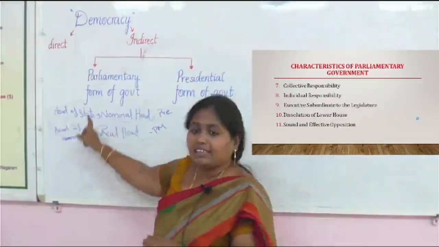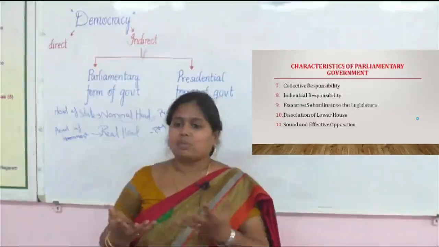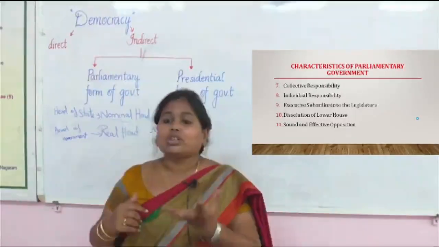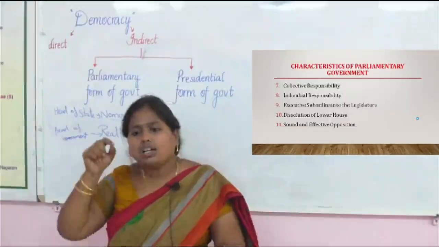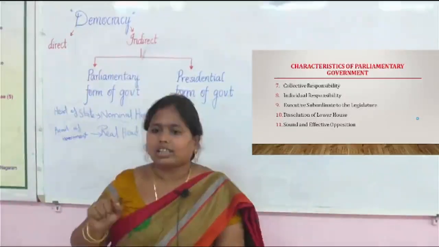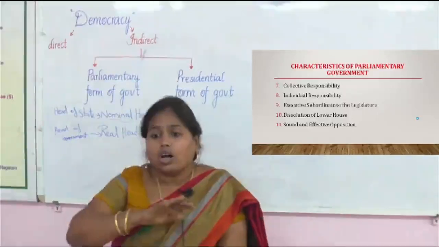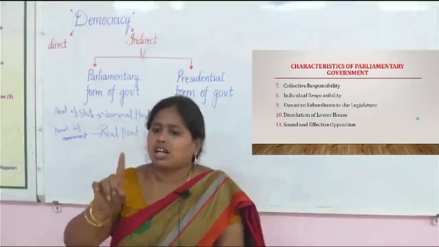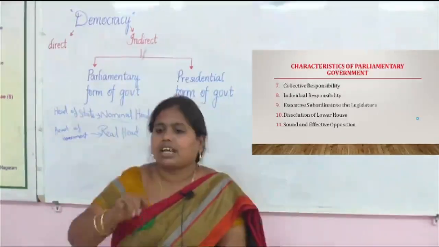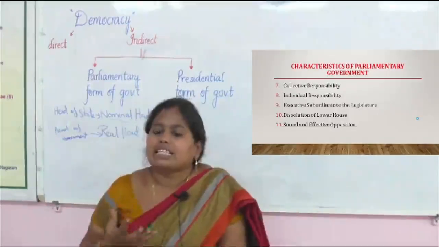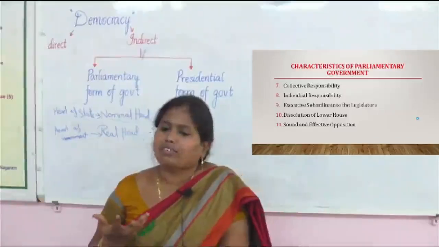As I said initially, the executives are responsible to the legislature, correct? So all the ministers in the parliament, not only the prime minister alone, the cabinet ministers, everybody is combinedly responsible for the decisions they make.